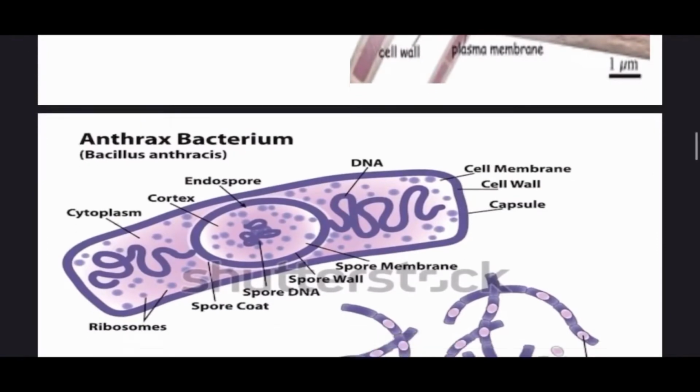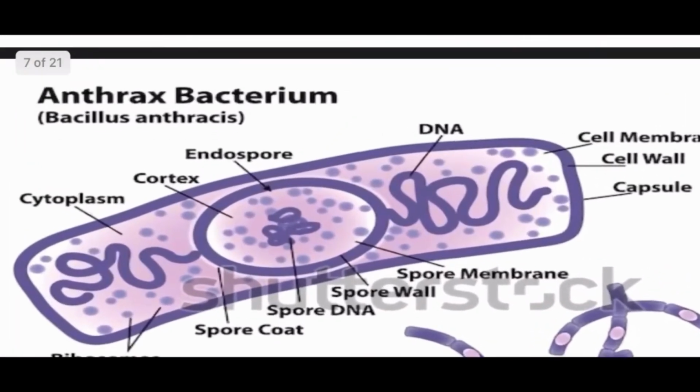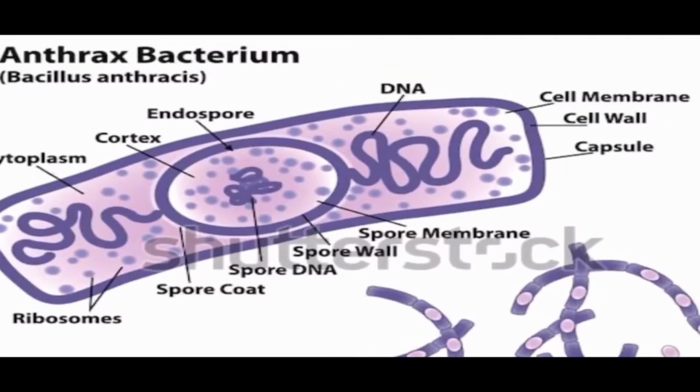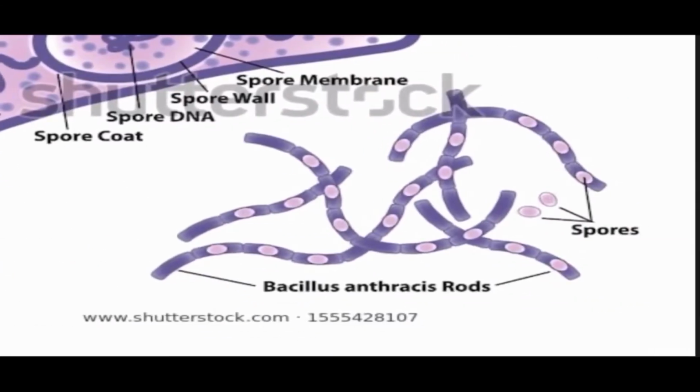In this structure we can see cytoplasm, cortex, endospore, DNA, ribosome, spore coat, in the center of the spore DNA, spore wall, spore membrane, cell membrane. This wall is called the cell wall, capsule, and these are Bacillus anthracis rods, and in the upper part of the Bacillus anthracis rods we see the spores.